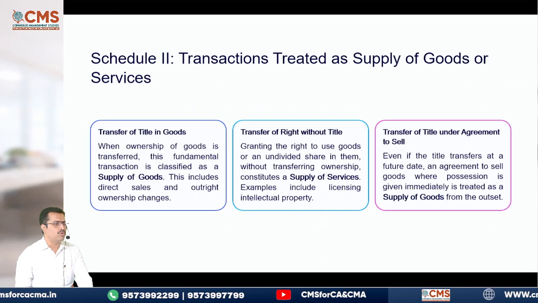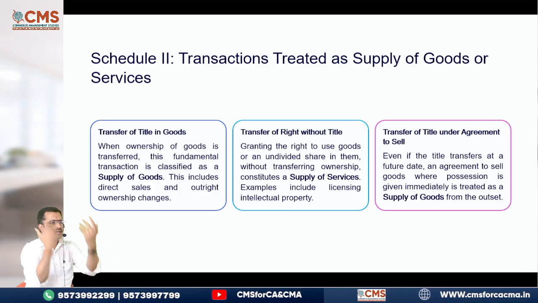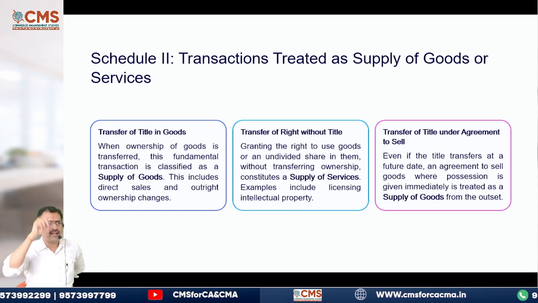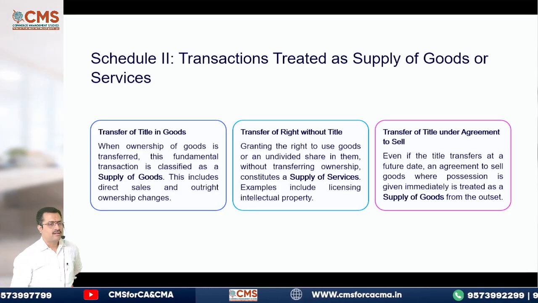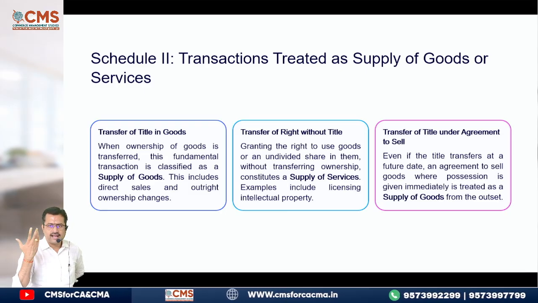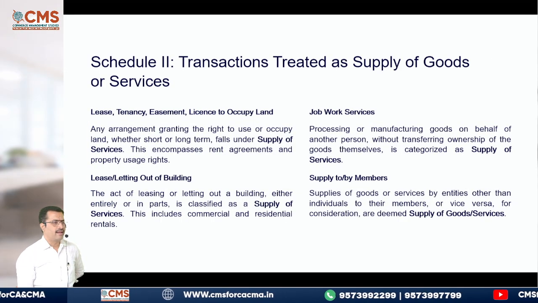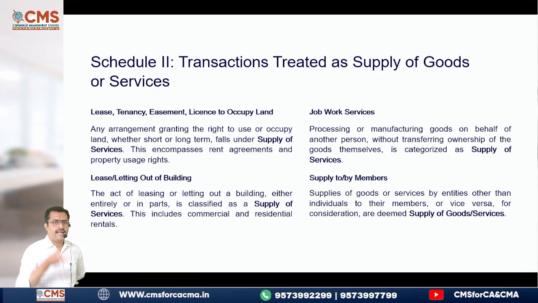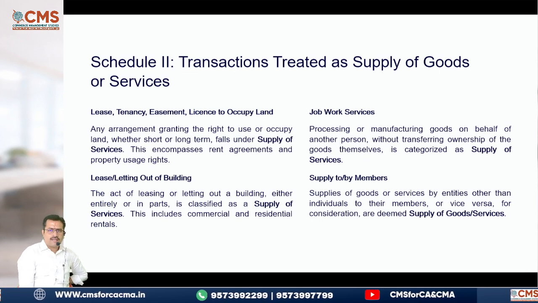Now, first one. Very clearly, he is only telling transfer of title in the goods. Come on, tell. He is telling title means ownership only. No, ownership has been transferred. That means it is a supply of goods. See the second one, transfer of right without a title. Supply of services. Just now I took the examples already. Third, transfer of title under agreement to sell. Supply of goods. Ultimately, it is a transfer of title, he is saying. In future, the property definitely will pass. Then, lease, tenancy, easement, license to occupy the land. I took the example of building, but even if you are occupying the land also, it will become supply of services only, not supply of goods.